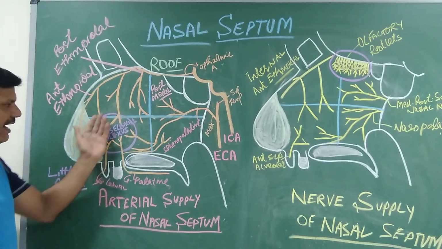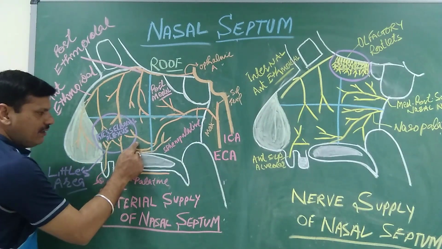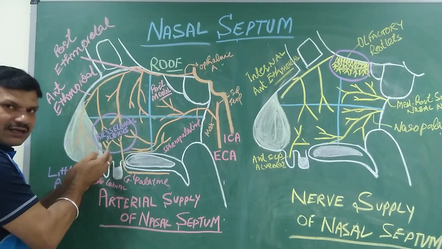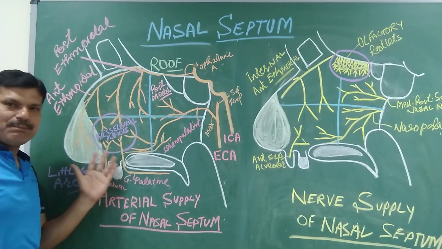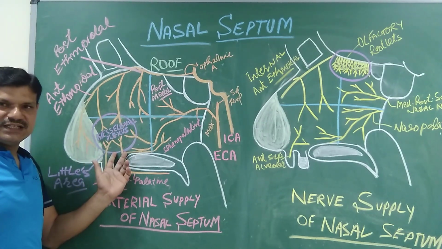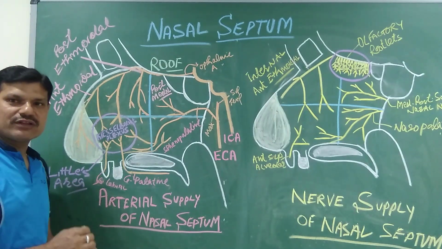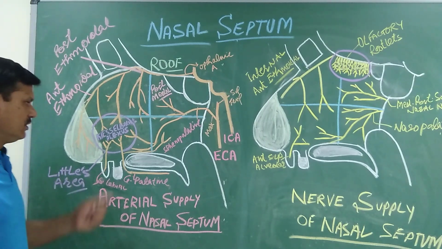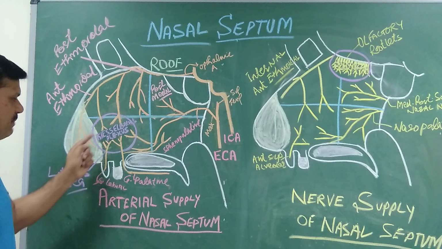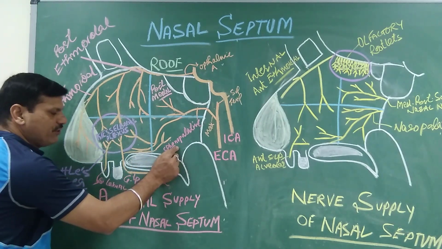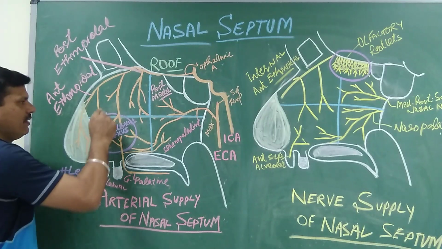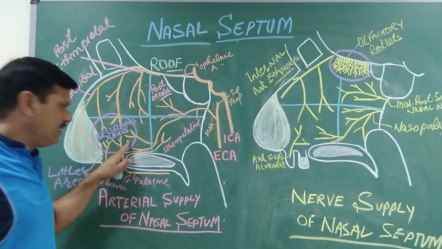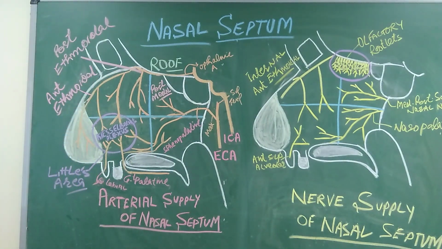Then this is the Kiesselbach plexus. This is the area where the anastomosis of the sphenopalatine, superior labial, greater palatine, and anterior ethmoidal artery occurs. This is the capillary plexus known as Kiesselbach plexus, also known as Little's area or the epistaxis area. This is the common site of bleeding from the nose. So this is very important. This is the Kiesselbach plexus formed by the anastomosis of sphenopalatine, greater palatine, superior labial, and anterior ethmoidal artery in the antero-inferior part of the nasal septum. So this is regarding the blood supply of nasal septum.